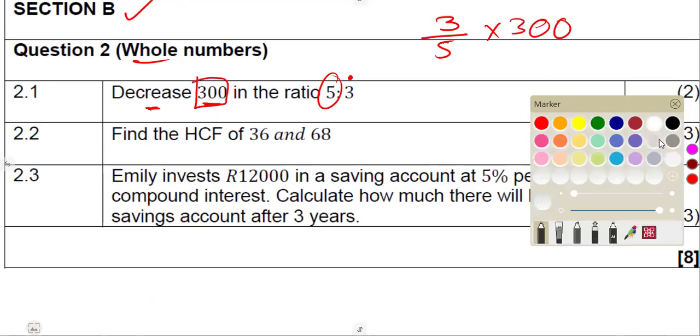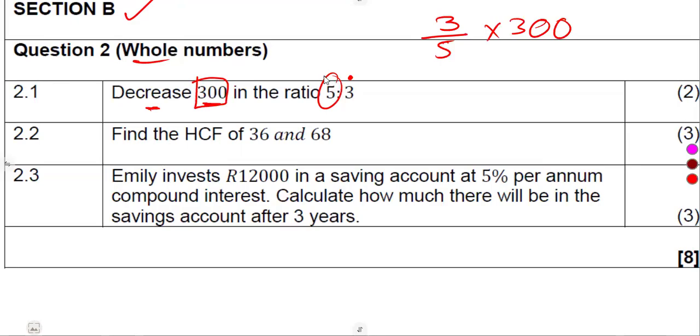If they said increase, you are going to take the bigger value, 5 out of 3 times the number that you are supposed to increase. So for an increase, you take the bigger value. For a decrease, you take the smaller value. So it's smaller value to the other value. That's it. Just like that, guys, you're done.